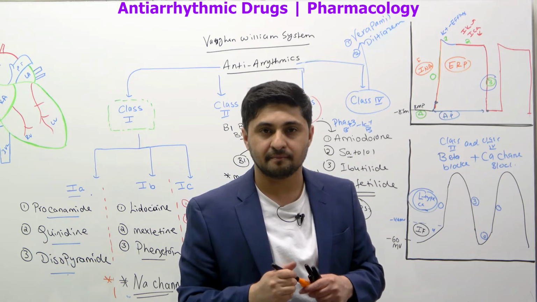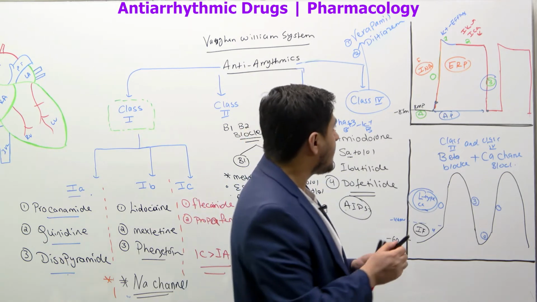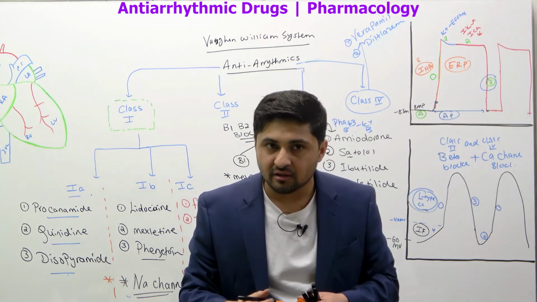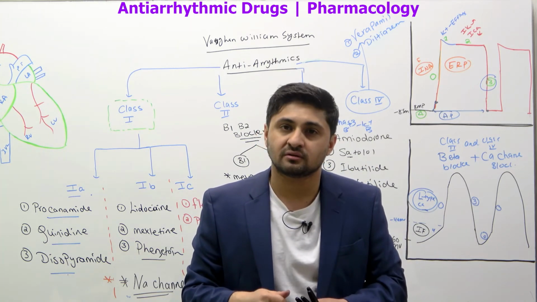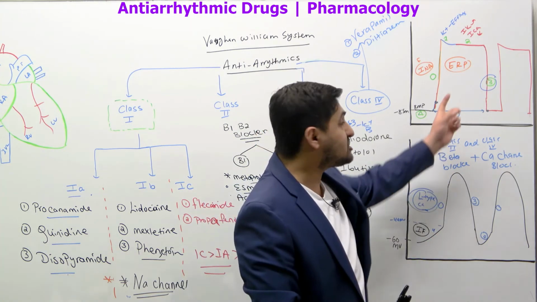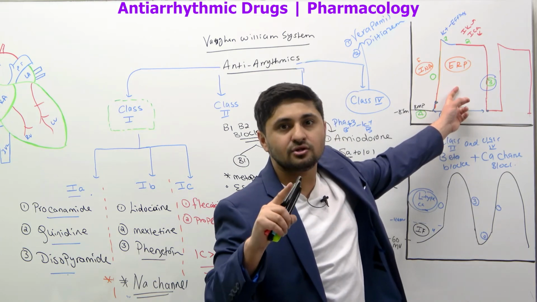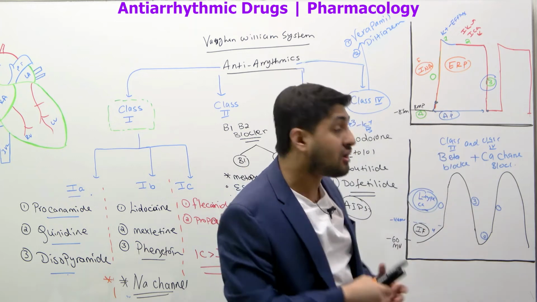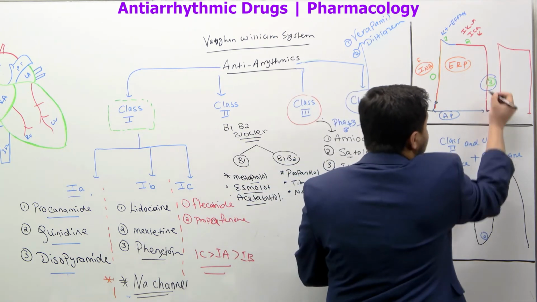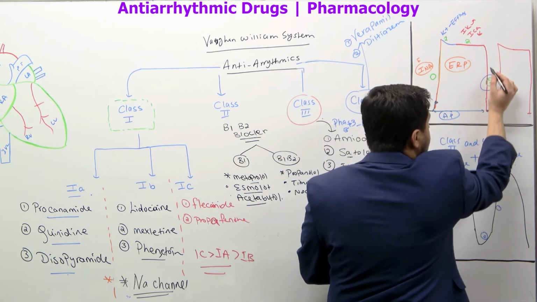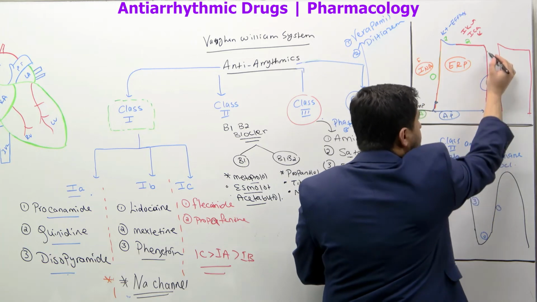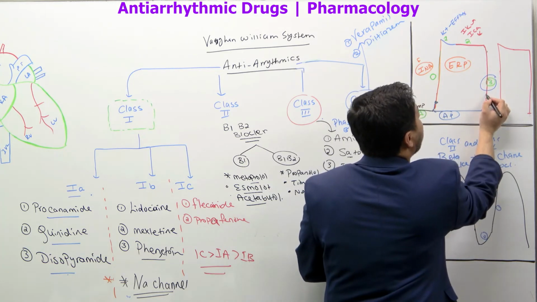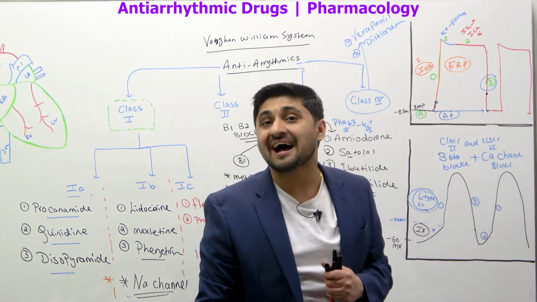And during that time, what really happens is that you cannot generate another action potential. Remember this. Once you initiate the action potential, you cannot regenerate an action potential until the repolarization state reaches maybe half of it or more than half of it.